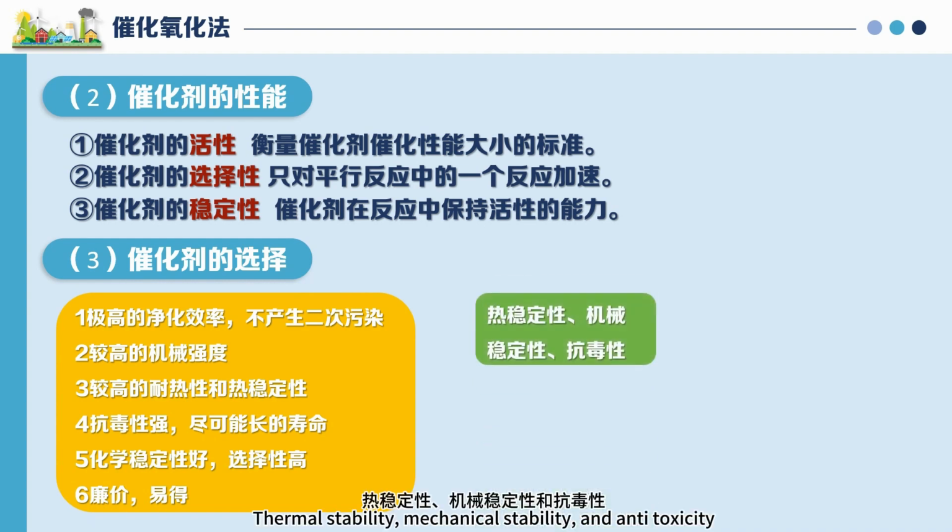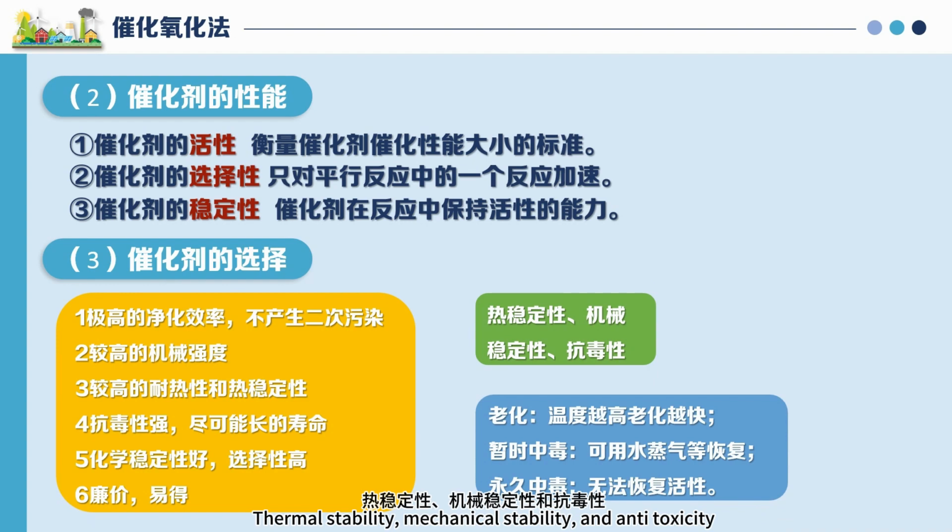Thermal stability, mechanical stability, and anti-toxicity. The aging of the catalyst: the higher the temperature, the faster it ages. Temporarily poisoned catalysts can be recovered using water vapor or other methods. Permanent poisoning means